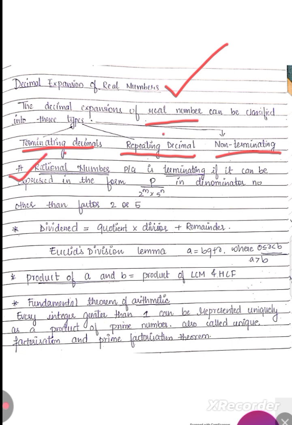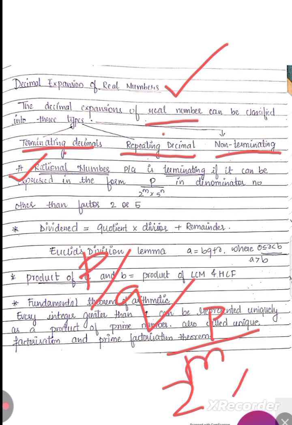If the number is a rational number, and you want to check without calculating anything whether it is going to be terminating or not, take any rational number p by q. If in the denominator we have 2 raised to some power and 5 raised to some power, in that case the rational number is always going to be terminating.